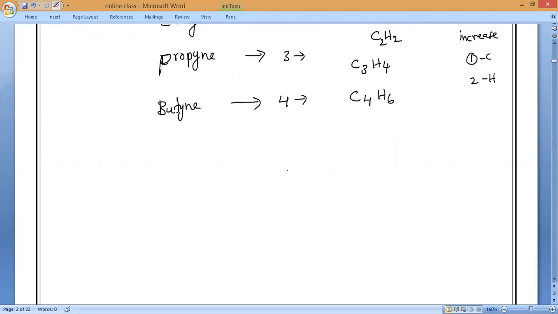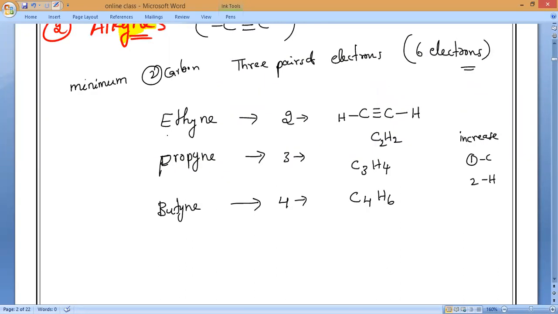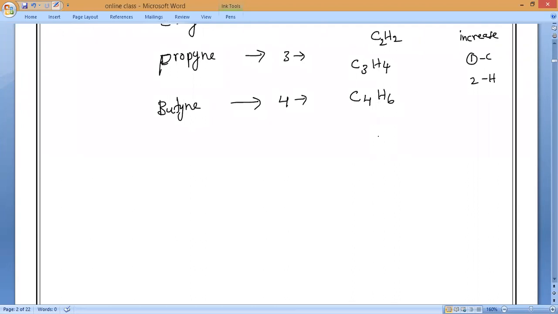Okay, now let us draw the structure of ethyne so that you will understand. Ethyne is a molecule made up of how many carbons? 2 carbons, as well as how many hydrogens? 2 hydrogens. Yes or no? So let us draw the structure of ethyne, the electron dot structure and the structural formula. Three things you have to draw. First, the structure of ethyne.